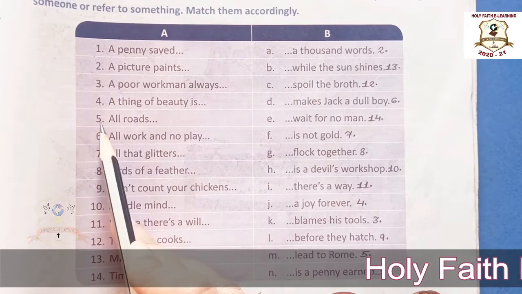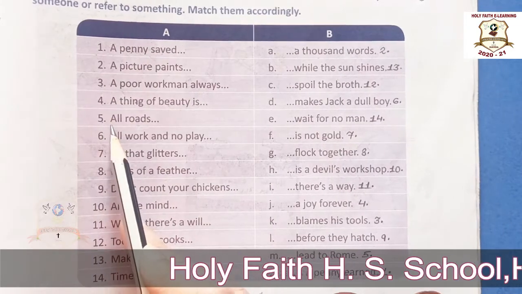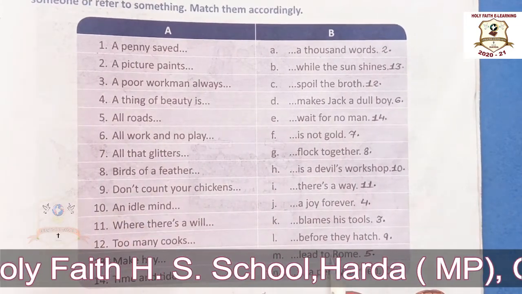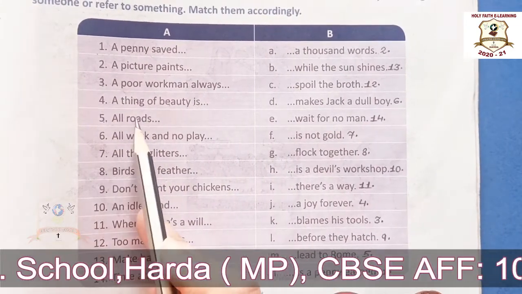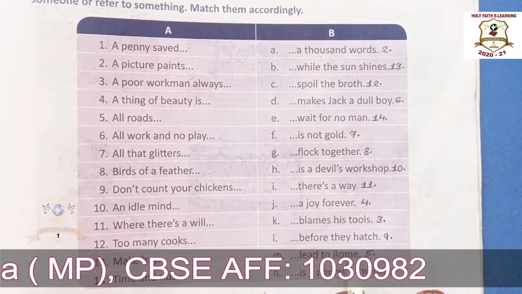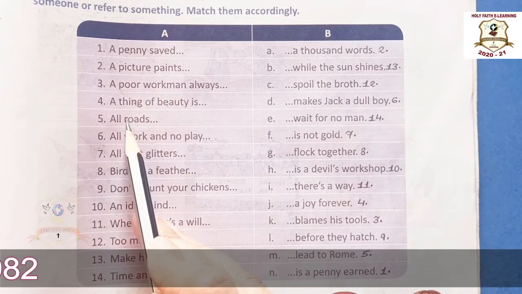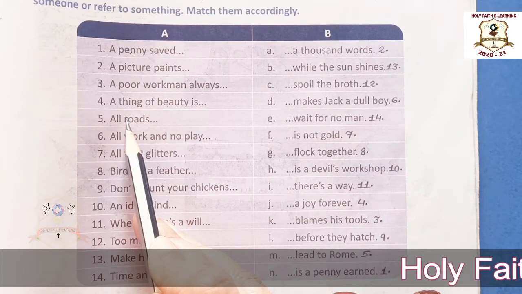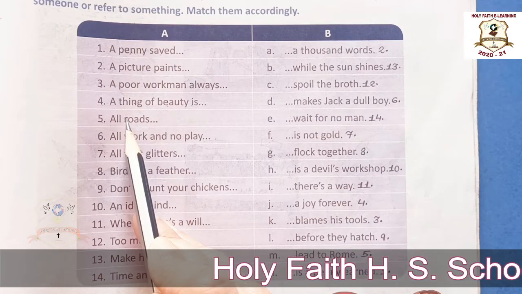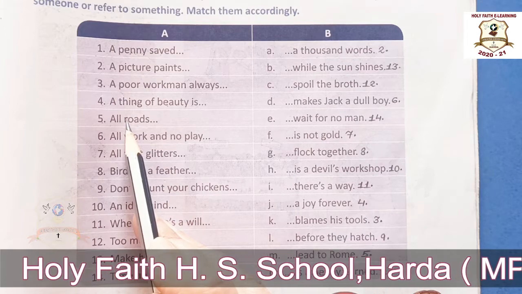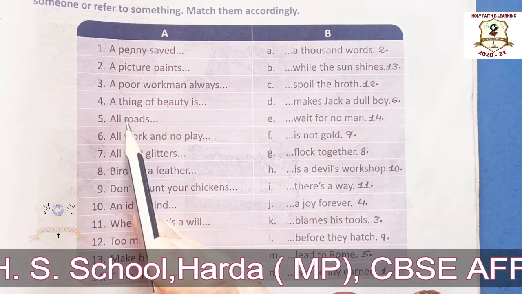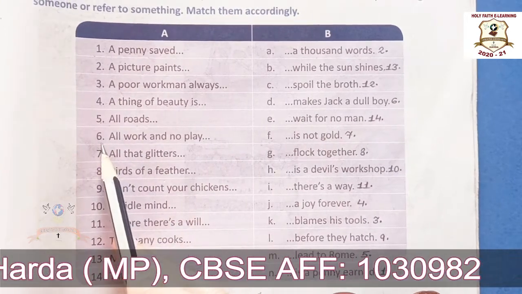Okay. Now fifth one. All roads lead to Rome. The meaning of this proverb is that all the methods of doing something will achieve the same result in the end.